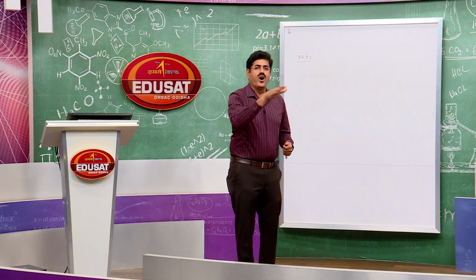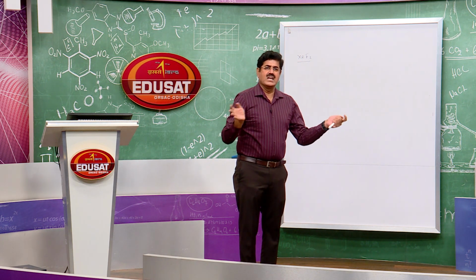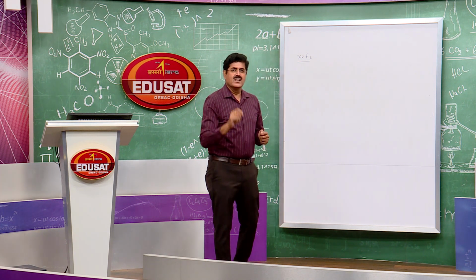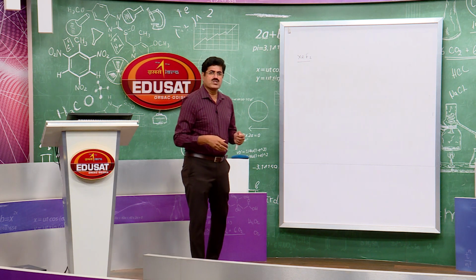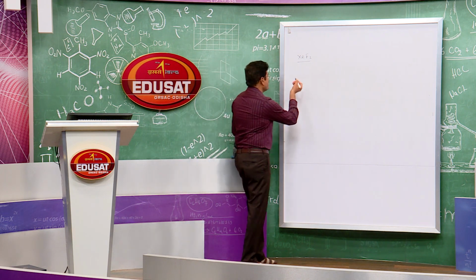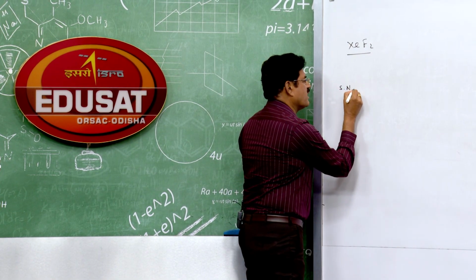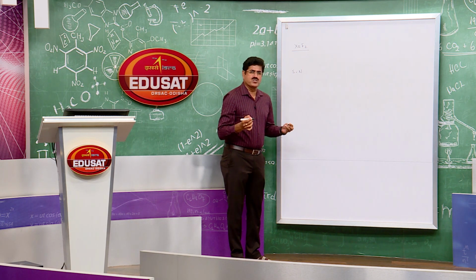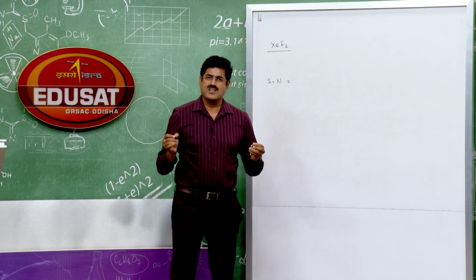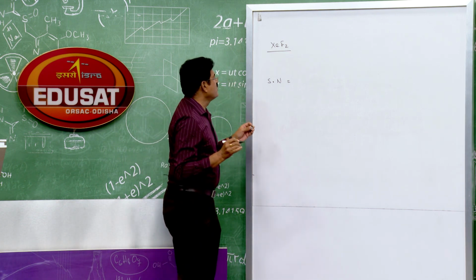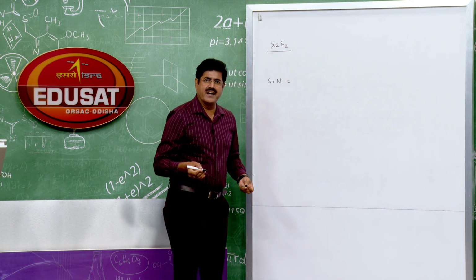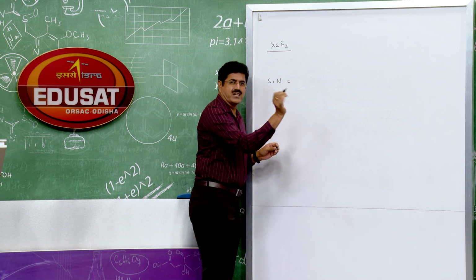Students, you all know how to predict the hybridization of the central atom. Let me once again refresh the formula. It is the steric number calculation. How to calculate the steric number? Take the total valence electrons of all the elements in the molecule or ion, divided by 8.